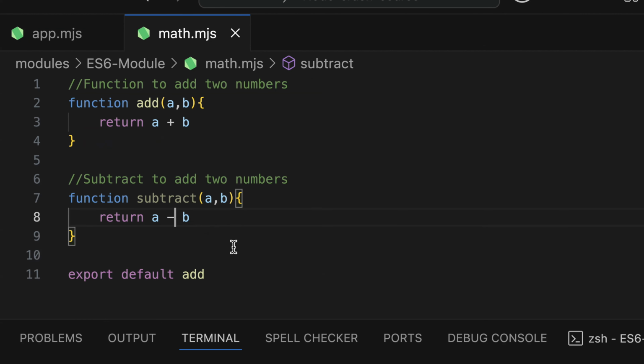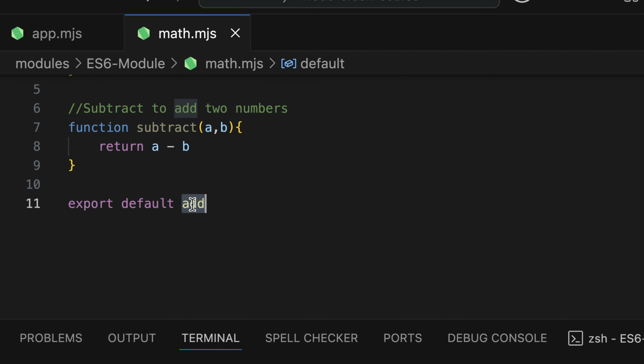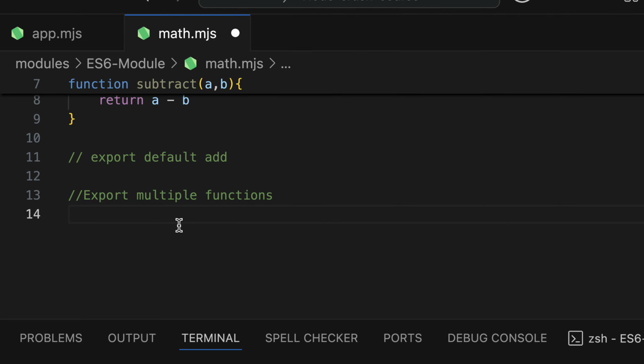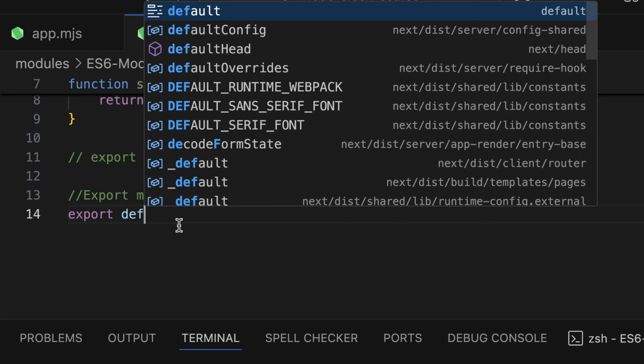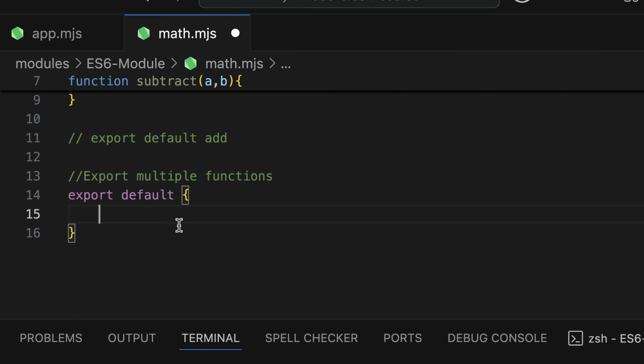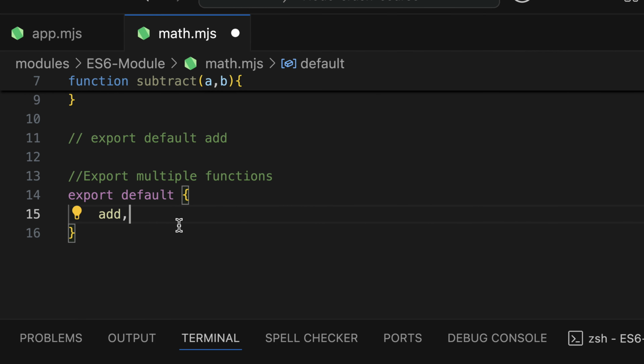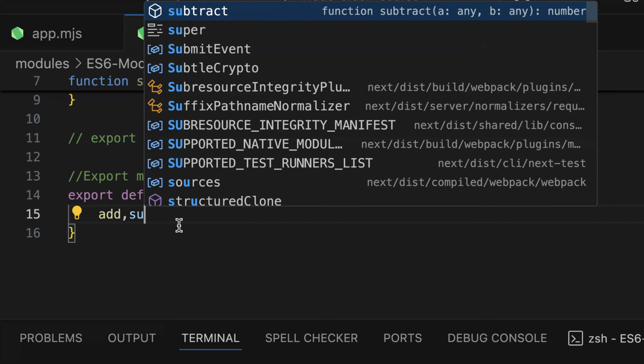But let's say that you want to export multiple functions. Now we're going to change this format. I'm going to comment out this, and then I'm going to write export default and then an object with key value pairs: add, that's my first function, and then subtract.